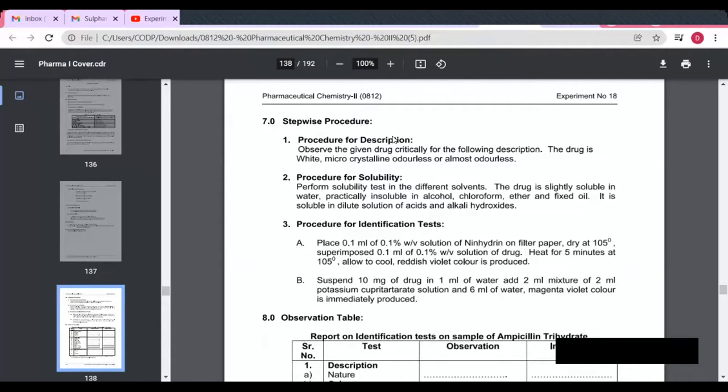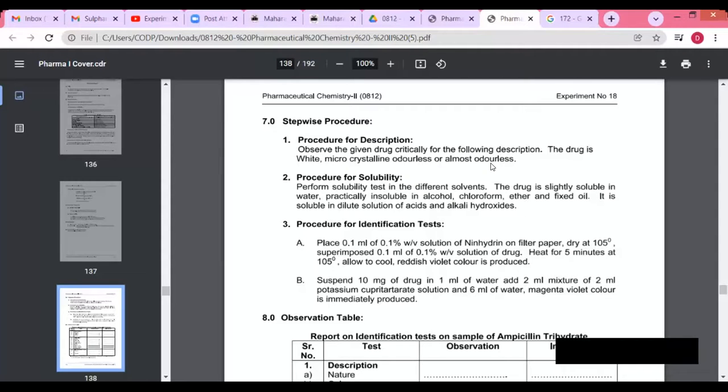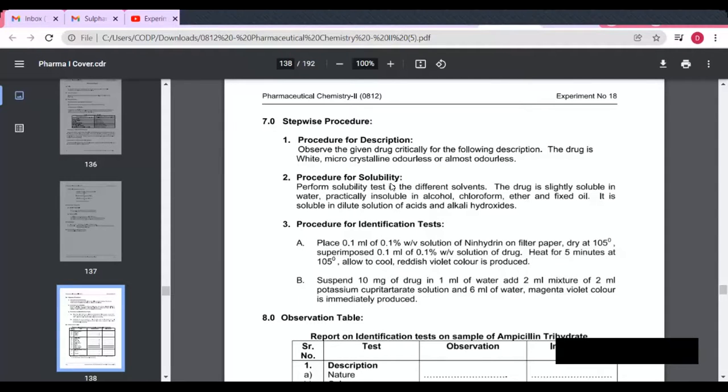Then next is the stepwise procedure. First is the procedure for the description. Observe the given drug critically for the following description. Drug is white, microcrystalline, odorless or almost odorless. So what is the nature of the drug? It is solid in nature, the color of this drug is white, and the odor is odorless.